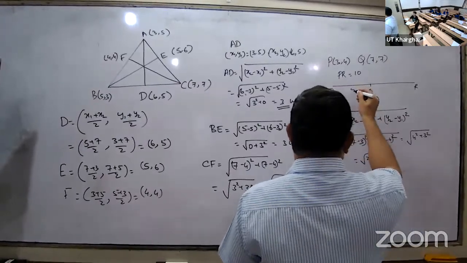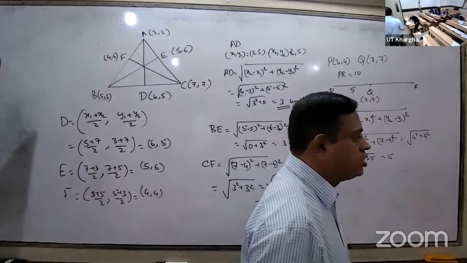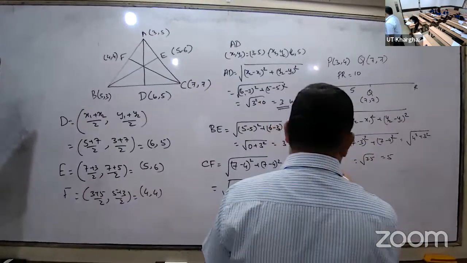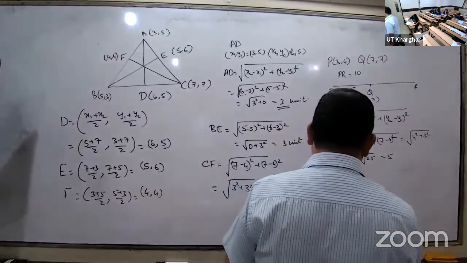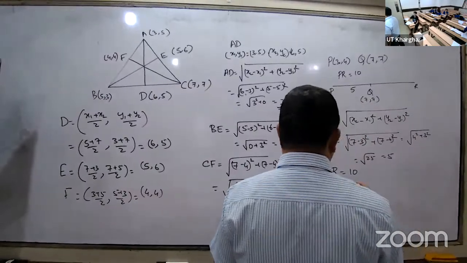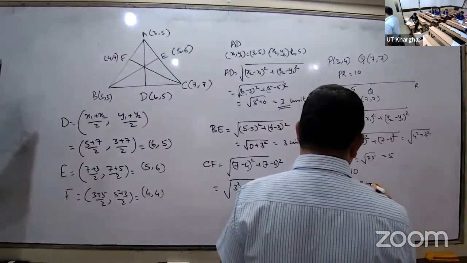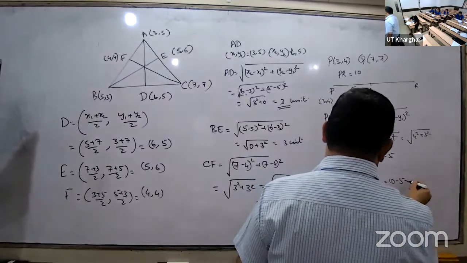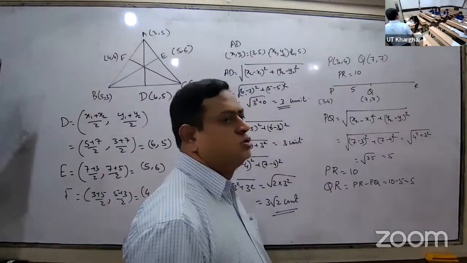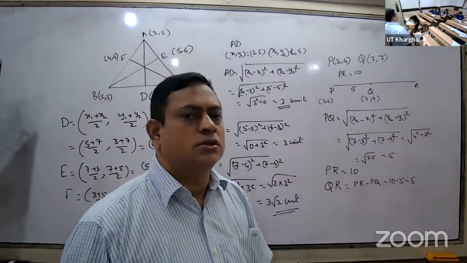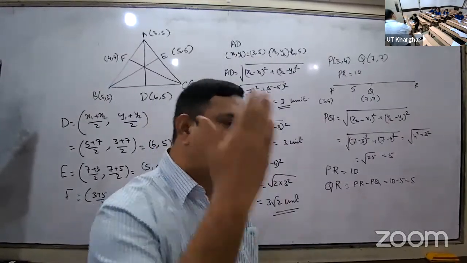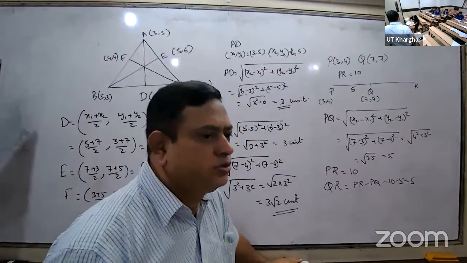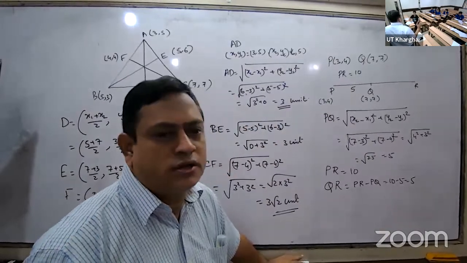So PQ is equal to 5. What is PR? PR is 10. Therefore QR is equal to PR minus PQ, which is 10 minus 5, which is 5. So Q is the mid. Loudly tell at least. Today, first time one child has given an answer.